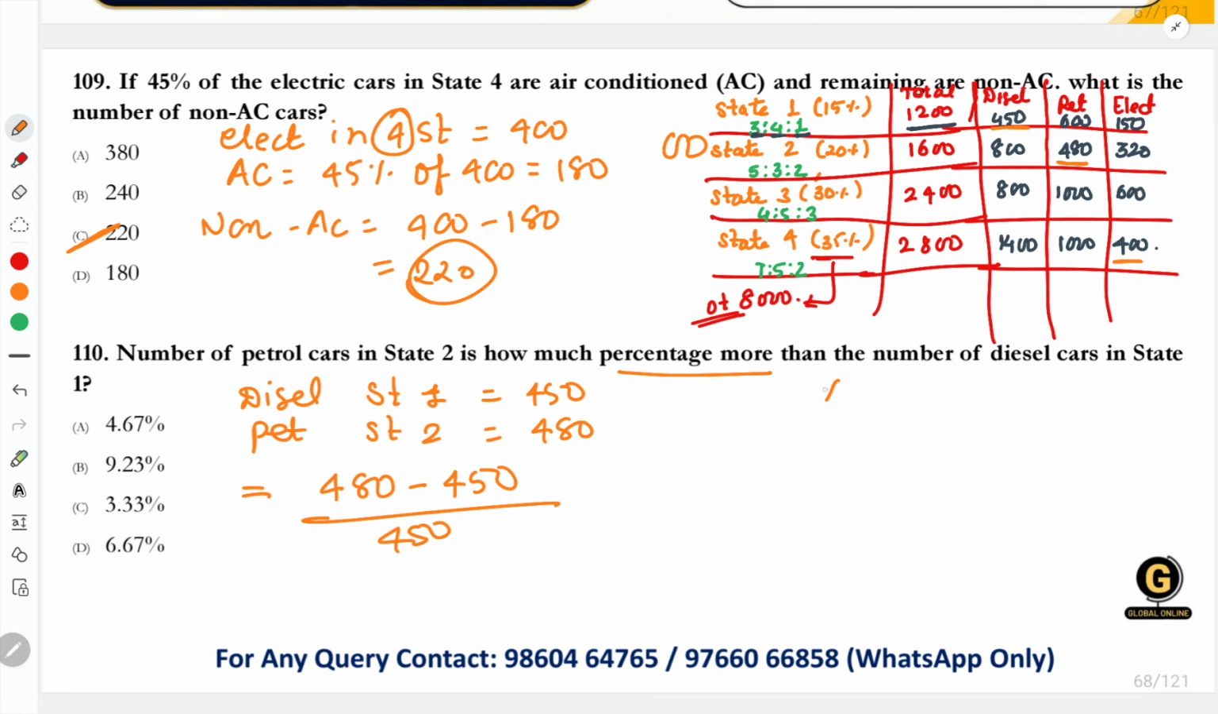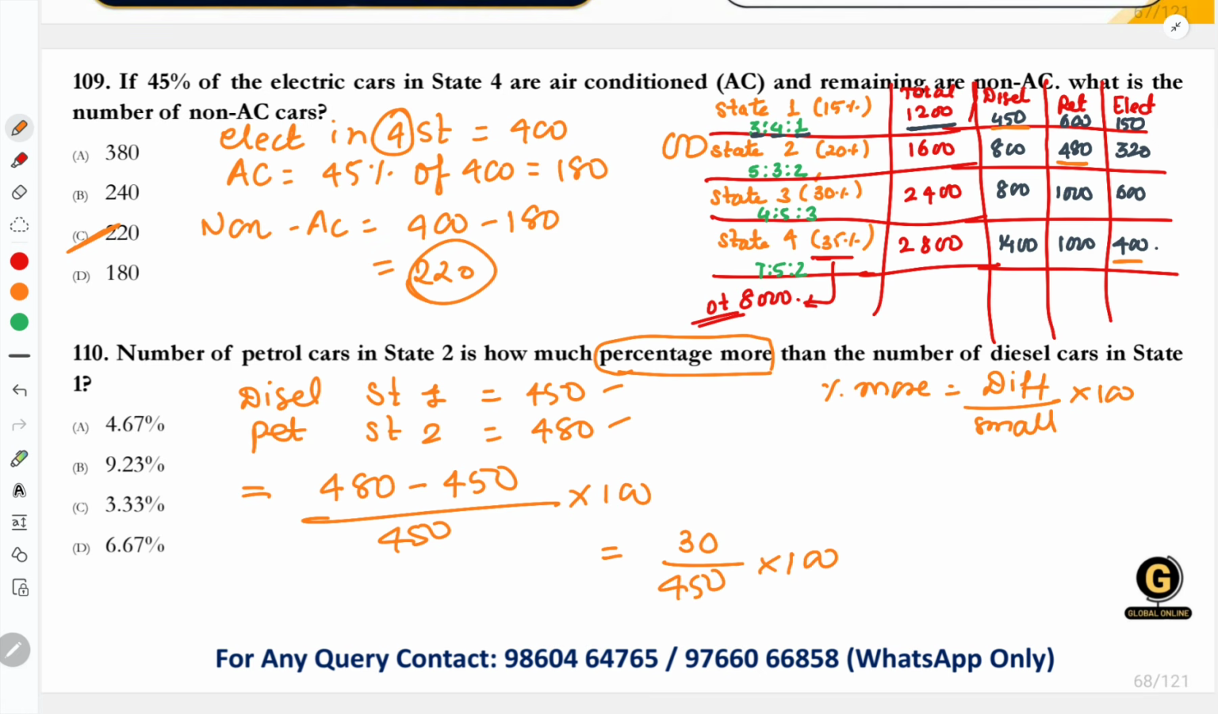Always remember, whenever we are finding percentage more, we take the difference divided by the smaller value of the two. The smaller value here is 450, into 100. If I want to find percentage less, I'll take the difference divided by the larger value into 100. But here they have asked for percentage more. Hence, the answer is 30 divided by 450 into 100, which is equal to 6.67%. Option D is the correct answer.